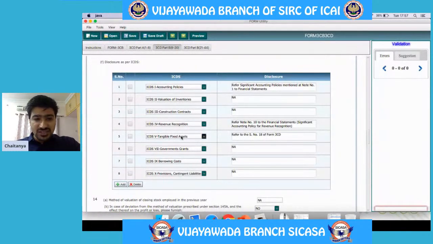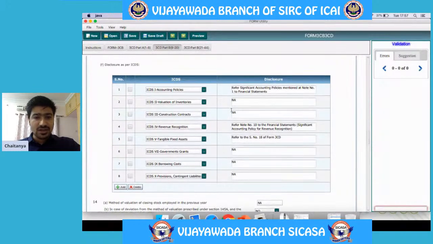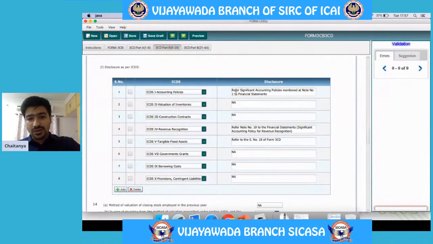If there are any fixed assets, then this particular clause requires disclosure. And as you know, there will be revenue for every business, so this particular ICDS disclosure is required, and also accounting policies. While we are preparing financial statements, we will have a set of accounting policies which are already decided, and based on that only we will prepare financial statements.